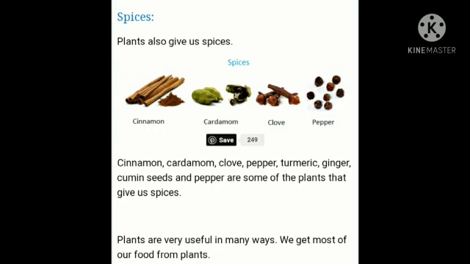Plants are very useful in many ways. We get most of our food from plants. So children, we have to plant more and more trees in order to make our earth green, which in turn is going to help our lives and future.